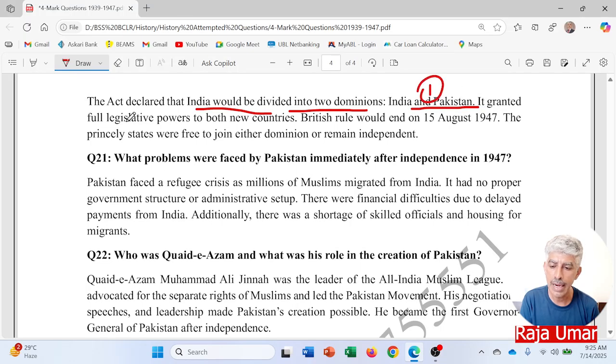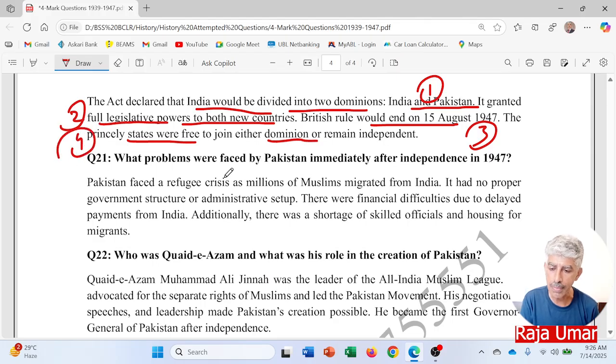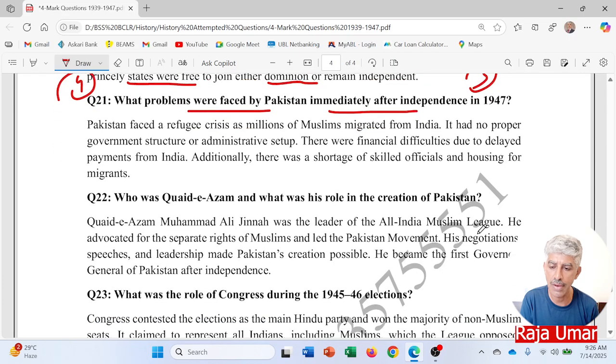Point number one, it guaranteed full legislative powers to both the new countries. Point number two, British rule would end on 15th of August 1947. Point number three, the princely states were free to join either dominion or remain independent. Point number four. What problems were faced by Pakistan immediately after independence in 1947?